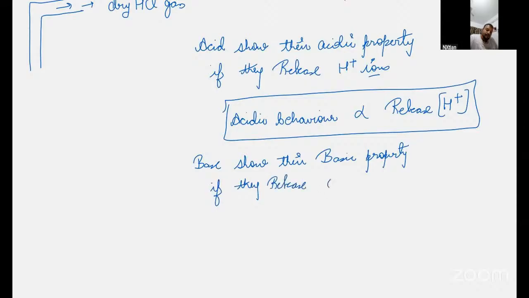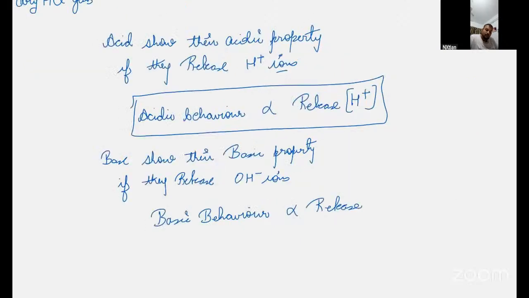Base releases OH minus ion, so basic behavior is directly proportional to the release of OH minus ion. Now write this down, then I will give you some questions to answer.